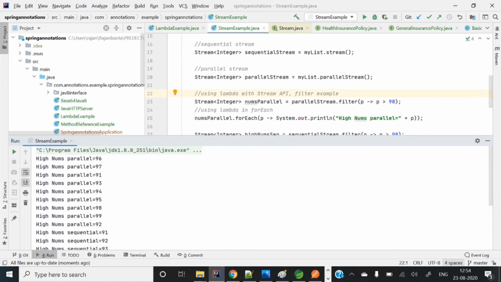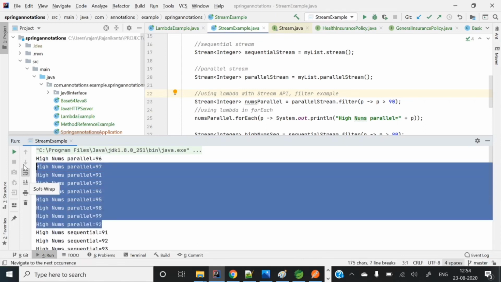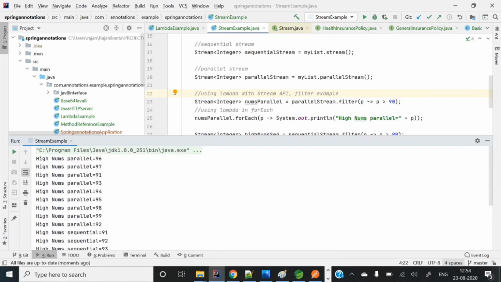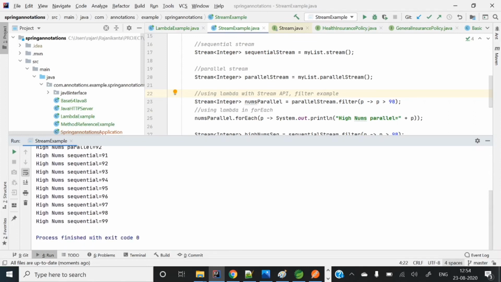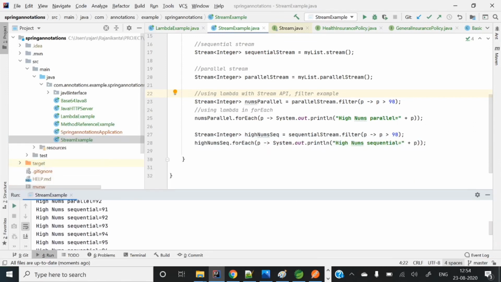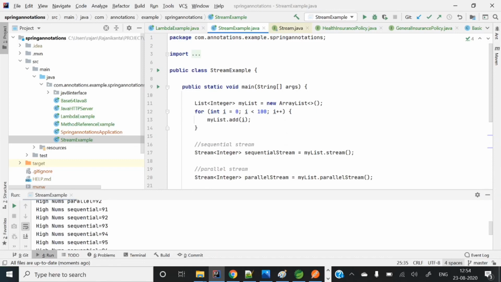Yeah, so here you can see the parallel stream is printing in parallel, so we are not guaranteed that it will print those numbers sequentially. 96, 97, 91, 93, like this. And if you see the sequential one, 91 to 99 is printed in order. So these are the basic streams, and I will prepare a separate video for streams and we can explore that one.